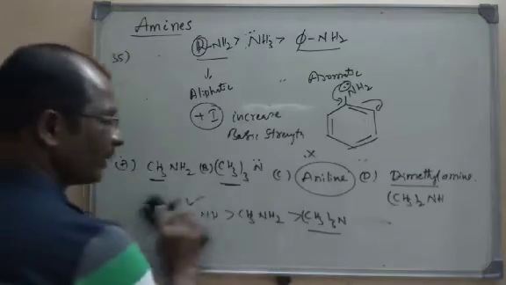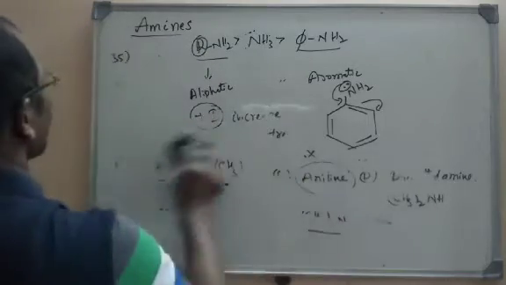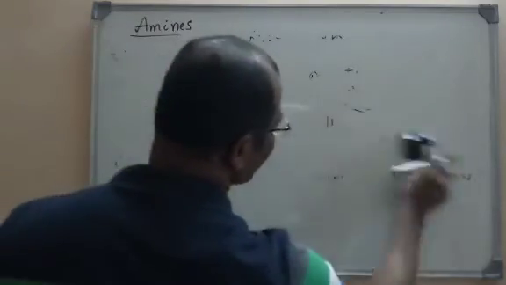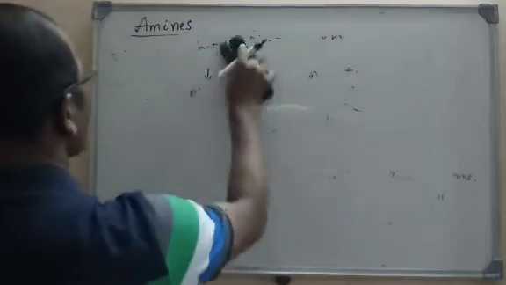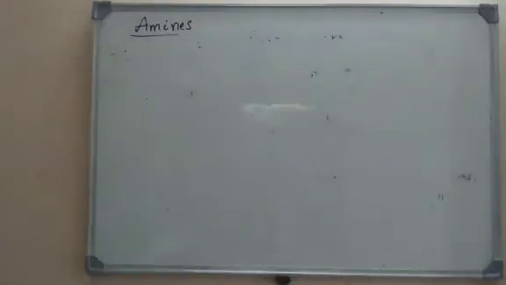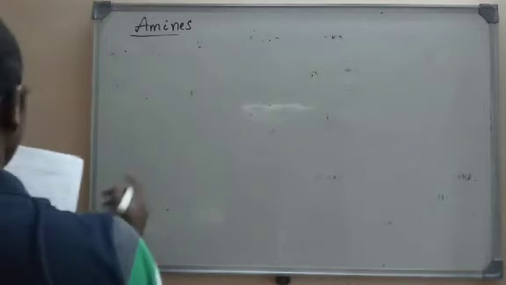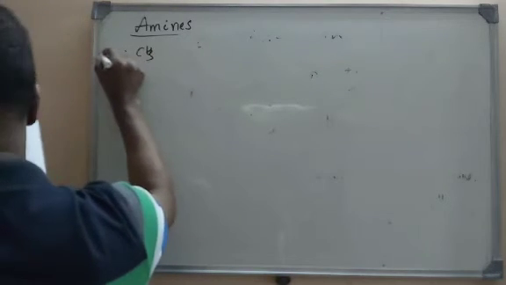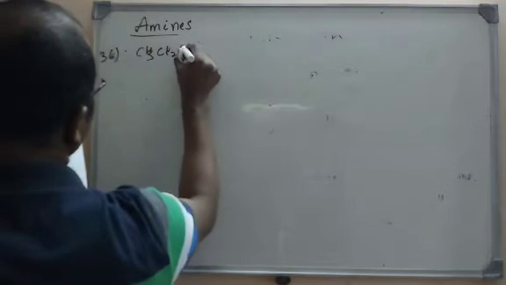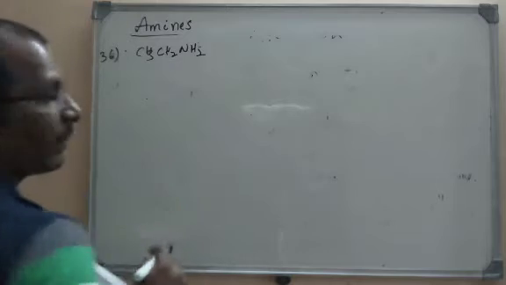Let us go for the next objective question, that is question number 36. Here one reaction is given. Once you understand the concept clearly, all the objective questions can be done very easily. The only thing is we have to go through the theory concepts. Now the equation given is CH3CH2NH2, that is ethylamine,